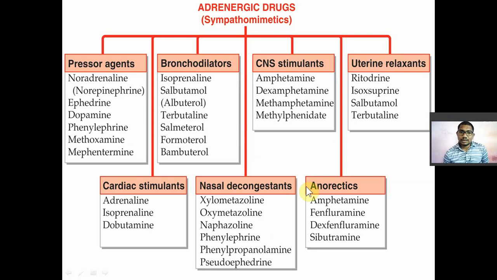Okay. Fourth class is nothing but the nasal decongestants. These drugs are used in the treatment of rhinitis, sneezing, or nasal congestion. So in that you have xylometazoline, oxymetazoline, naphazoline, phenylephrine, phenylpropanolamine and pseudoephedrine. The zolines, like xylometazoline, oxymetazoline and naphazoline, are obviously alpha agonists. So they are used as nasal decongestants. Remember these with tricks. Then phenylephrine, phenylpropanolamine and pseudoephedrine.